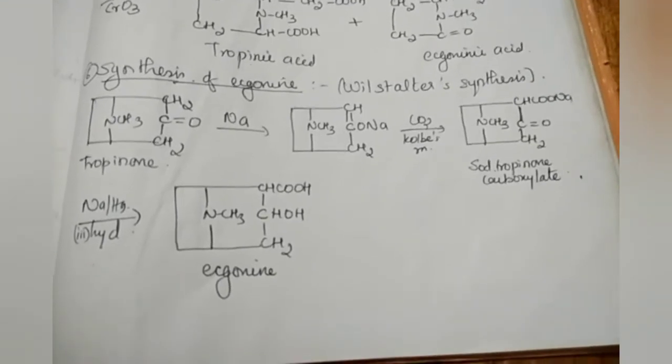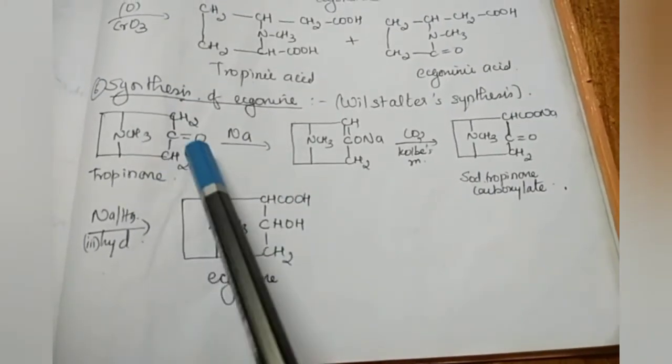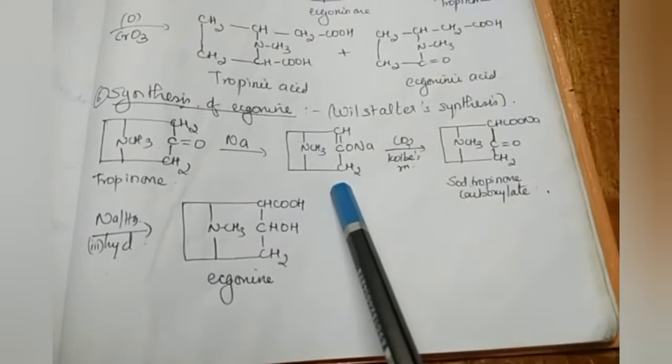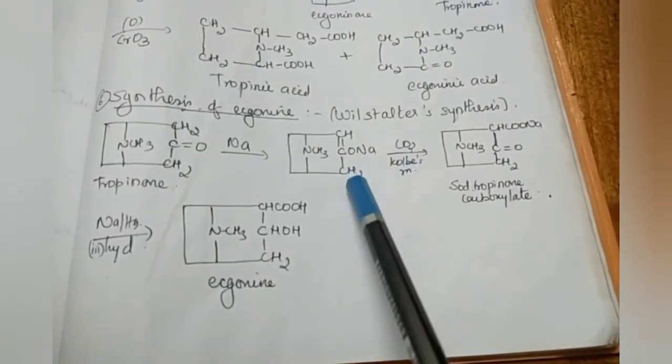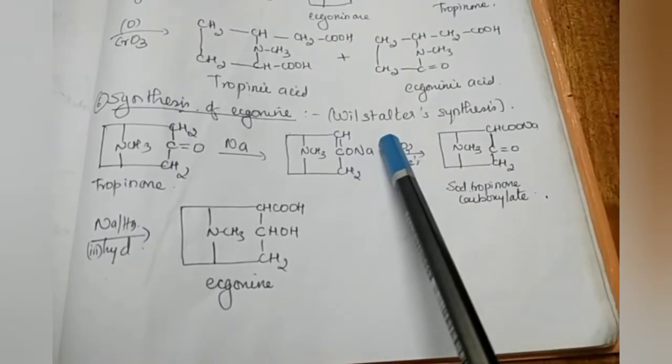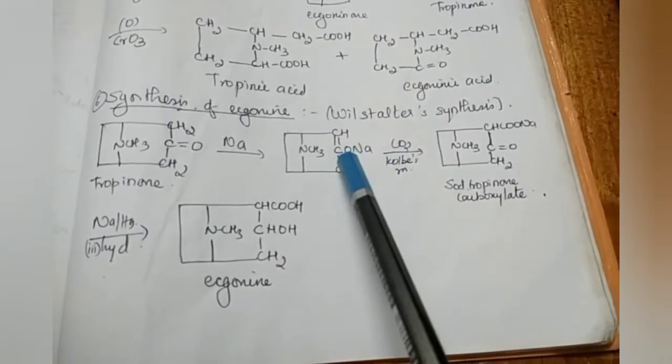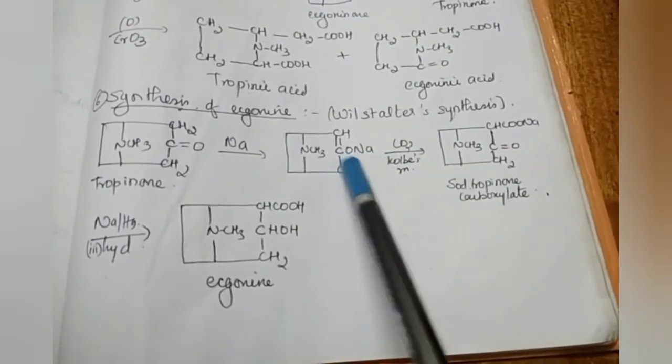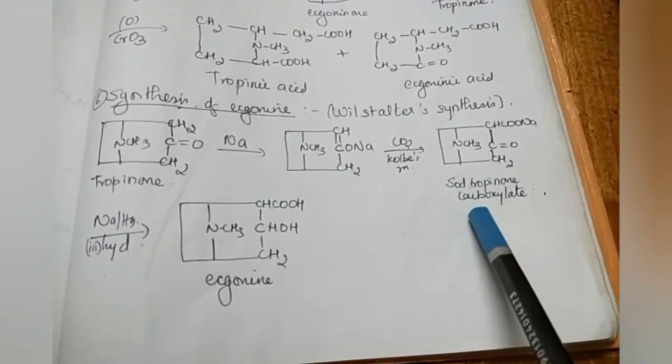So let us see the Willstatter synthesis. We take tropinone as the starting material. And tropinone is treated with sodium. You can see the double bond shifts here. So we get CH and we get C-ONa. And this compound is subjected to Kolbe's reaction, which is nothing other than addition of carbon dioxide. So CH becomes CHCOO and the sodium goes there. We get the ketonic group back. So this is sodium tropinone carboxylate.